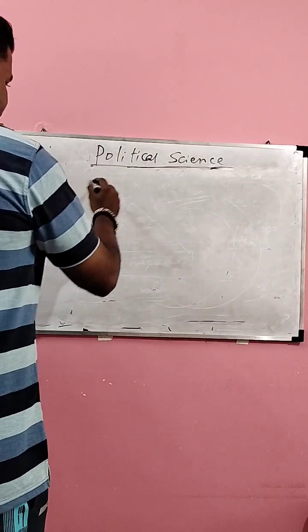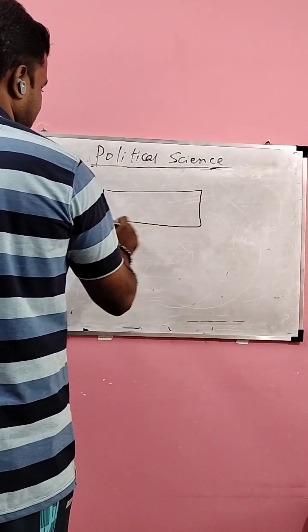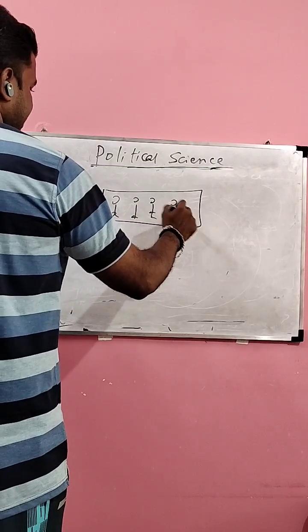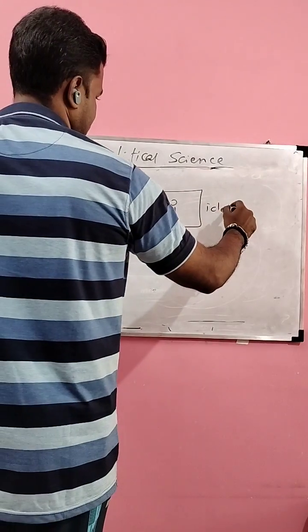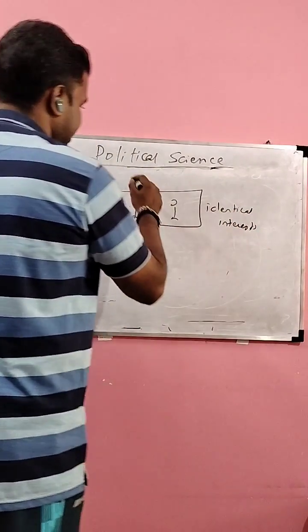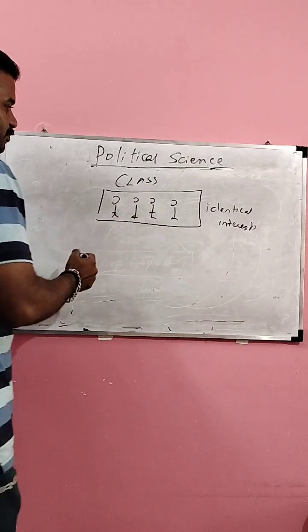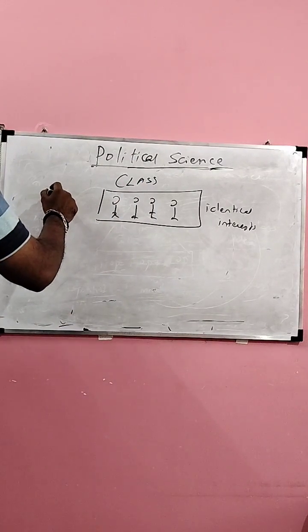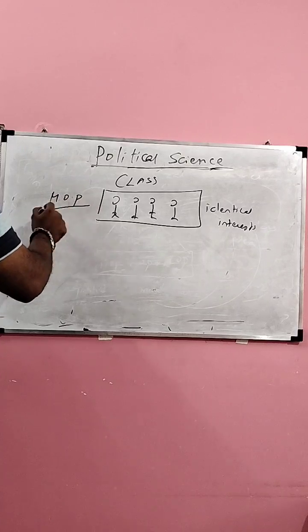So, members of a class will also have identical interest. What do they have? Identical interest. Members of a class. How do you look at a class? They are similarly located with respect to MOP.